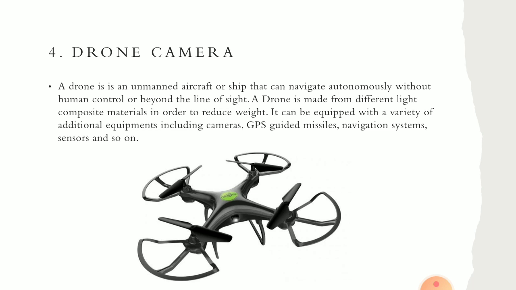So a drone is made up of different light composite materials in order to reduce weight. So drones are very lightweight. Okay. It can be equipped with a variety of additional equipment including cameras, GPS guided missiles, navigation systems, sensors and so on. So on drones you can embed cameras, a GPS system or navigation system, and sensors for different purposes.